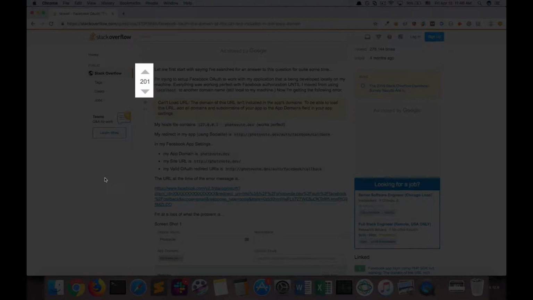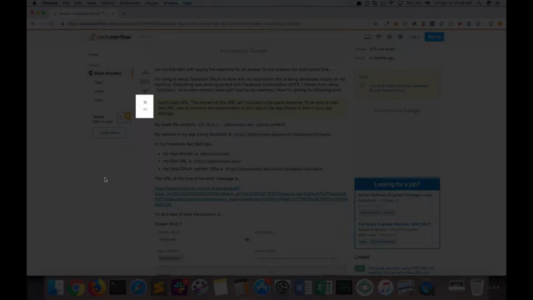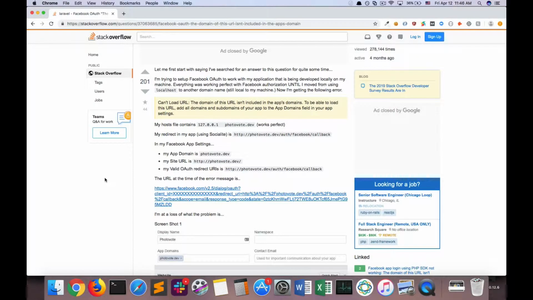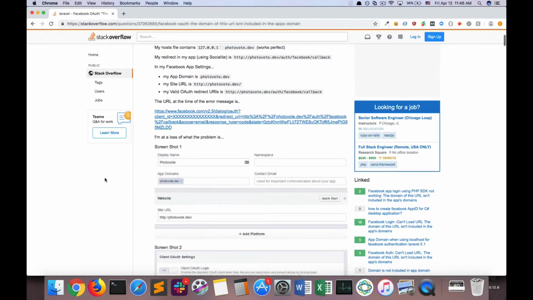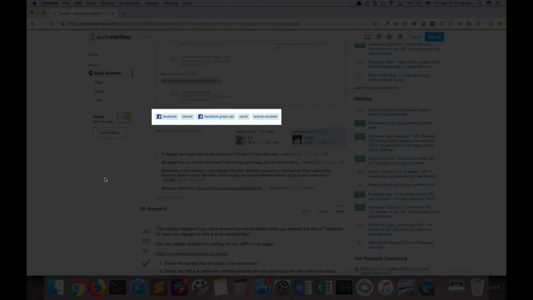The 201 is the number of upvotes that this person received for asking the question, which means that a lot of people like this question, which probably means a lot of people face this very same issue as well. The star 44 means that 44 people favorited this question. That means they sort of bookmarked it for later. Right below the question, we have tags, which indicate the different technologies involved with this topic. So we have Facebook, Laravel, Facebook Graph API, OAuth, and Laravel Socialite.